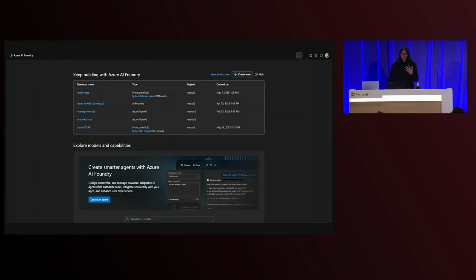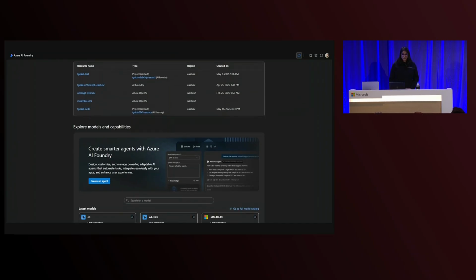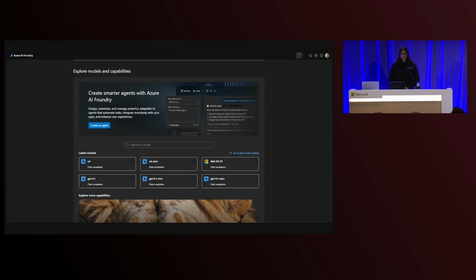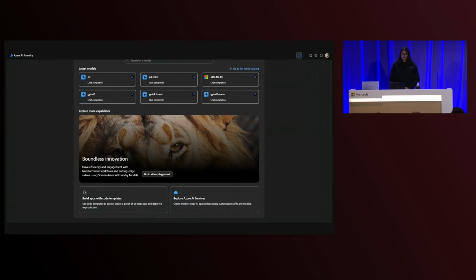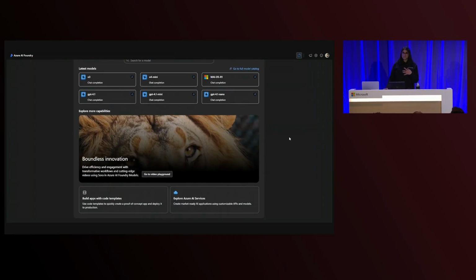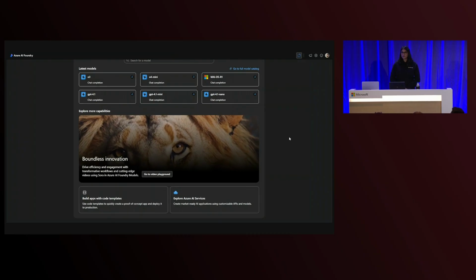So what I do is I navigate to the Azure AI Foundry homepage. I can see the various projects and resources available for me, and I can also have the opportunity to explore other models and capabilities. And if I scroll down, I can see other models that are available to me, including the opportunity to go and navigate to the Video Playground. I see the banner, and I click the button, and I'm taken to the Video Playground.